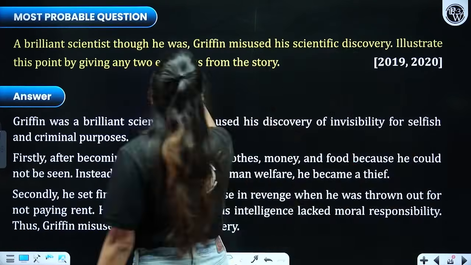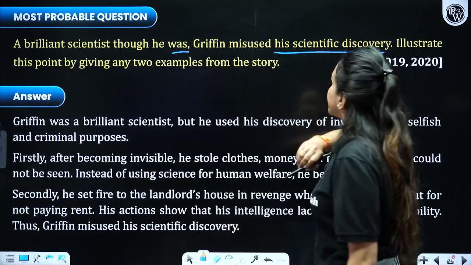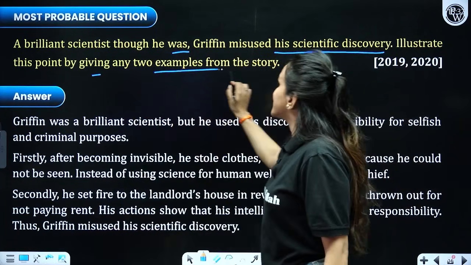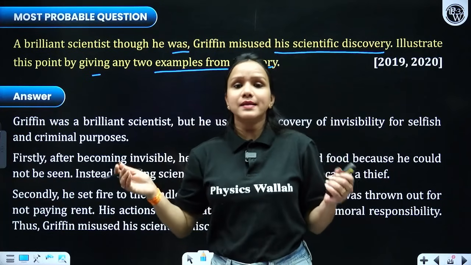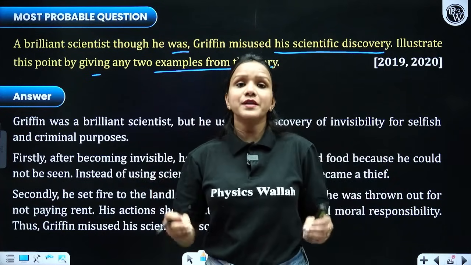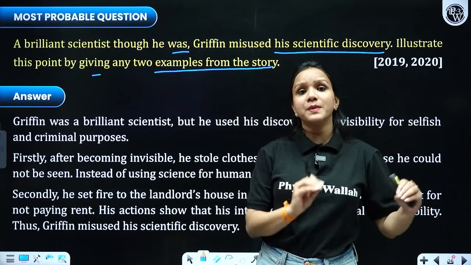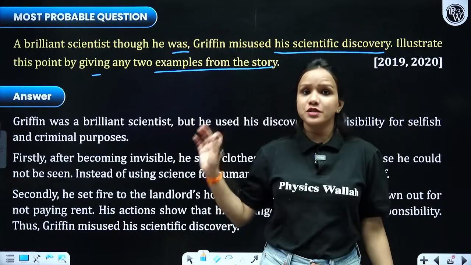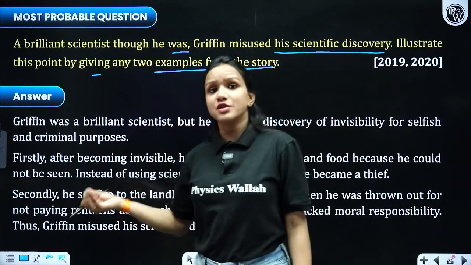A brilliant scientist though he was, he misused his scientific discovery. Illustrate this point by giving two examples from the story. We can clearly know this thing. We clearly can gauge an idea that he was a brilliant scientist, somebody who has invented such a drug that could make people invisible, right, according to the story. So how he misused his own invention, let's see that.